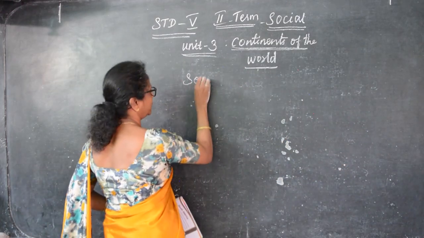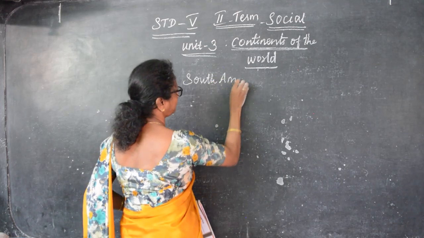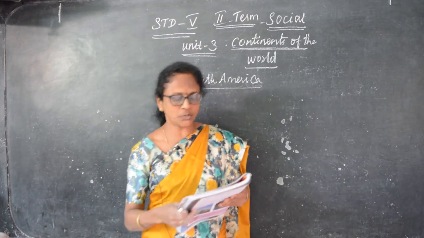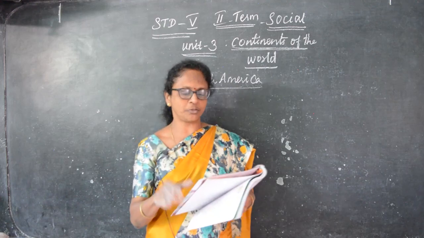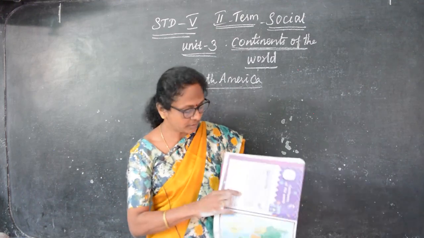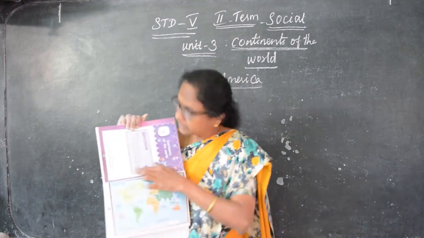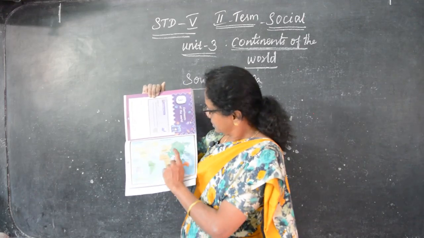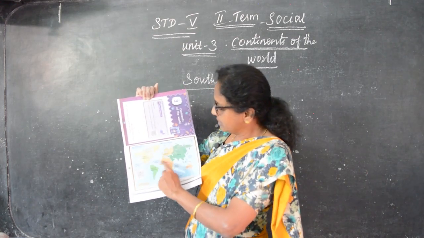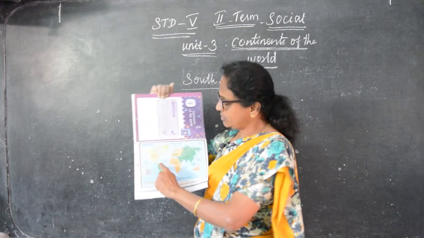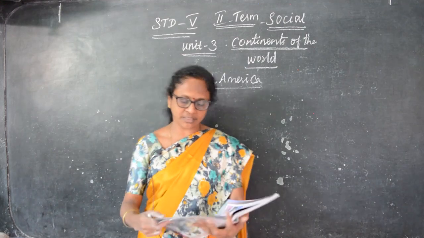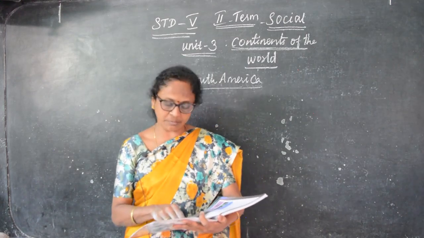Next one is South America. South America is located mostly in the southern hemisphere and a small portion of the northern hemisphere. On the map, this is North America and this is South America. Now North America is finished, and South America is the smaller continent, with a small portion in the northern hemisphere compared to North America.